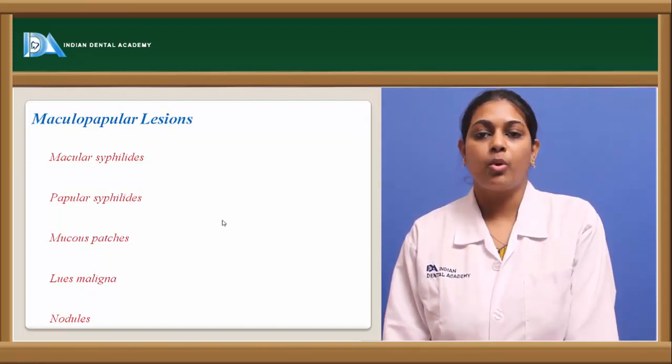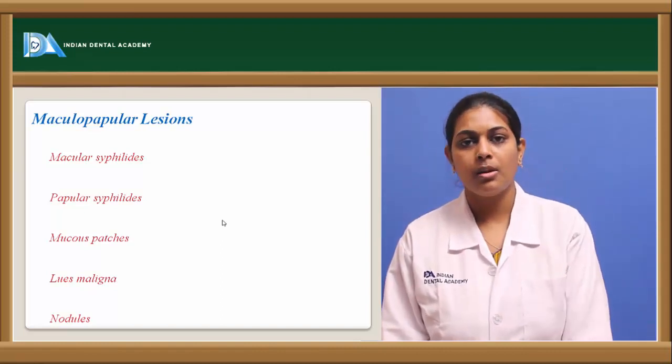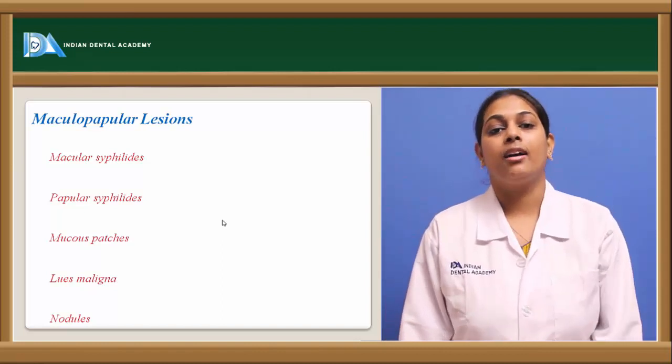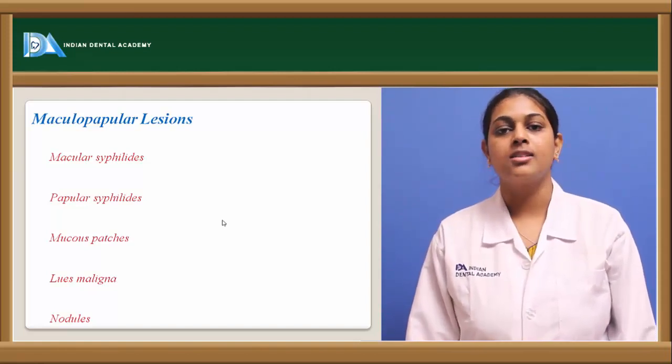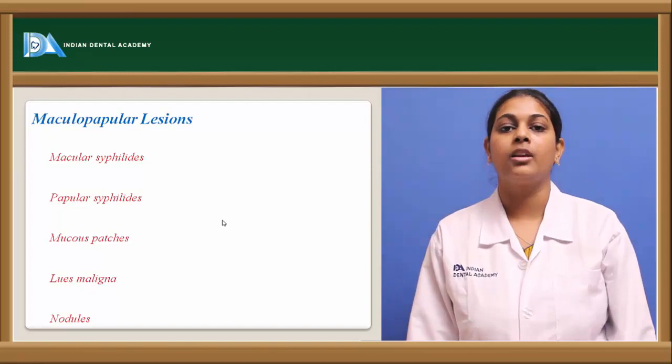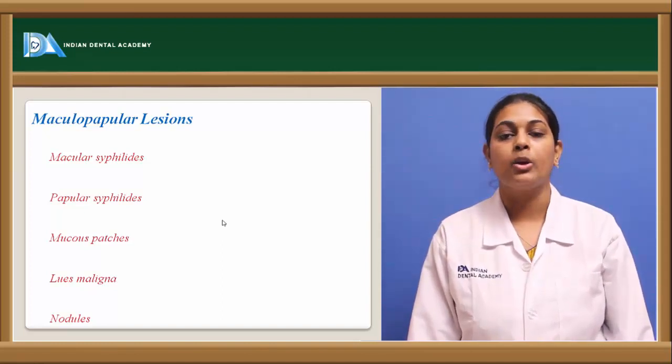Mucous patches are the most commonly observed finding in secondary syphilis. In these patients, the mucous patches might involve any area of the oral cavity most commonly, and rarely the palate also. We also see involvement of the commissures, that is, the angles of the lips, where they might result in the formation of split papules.